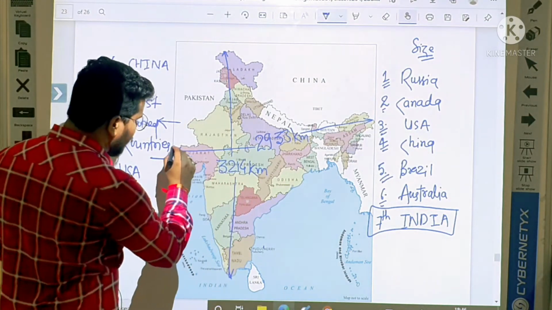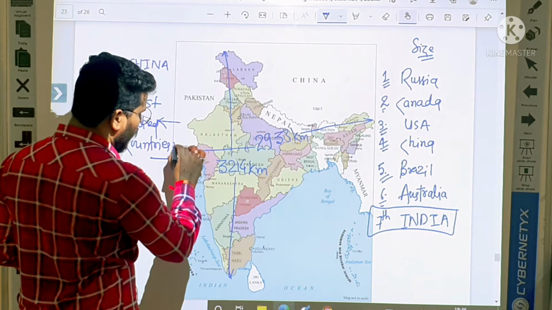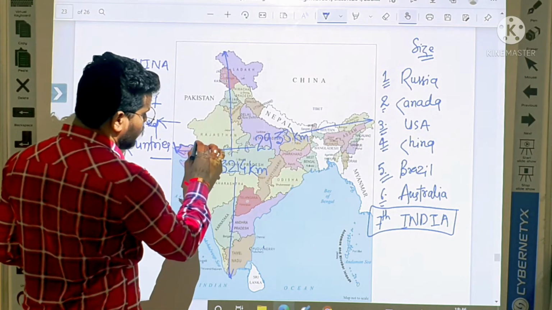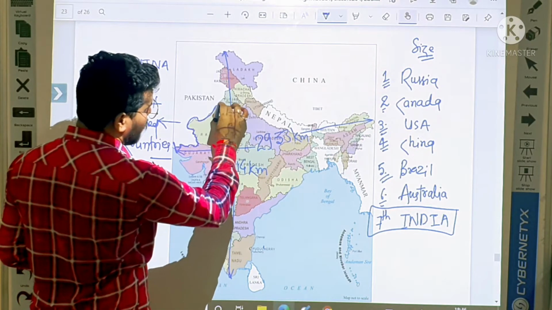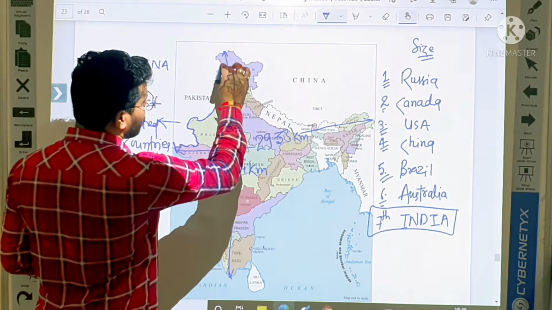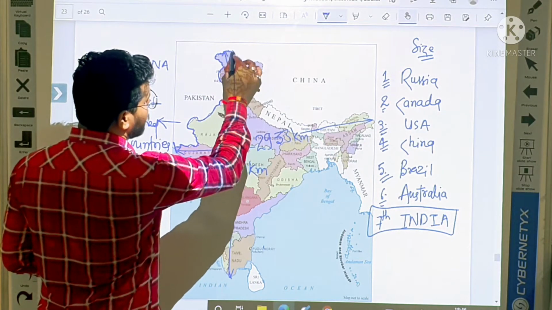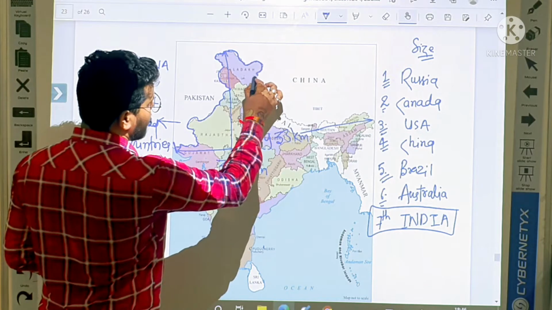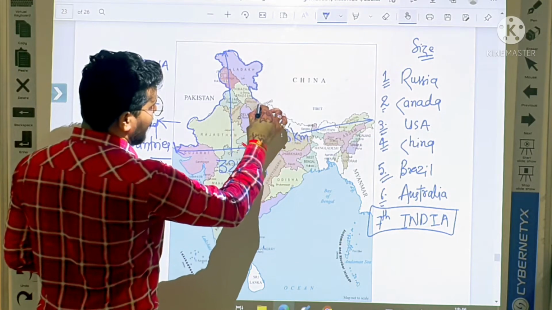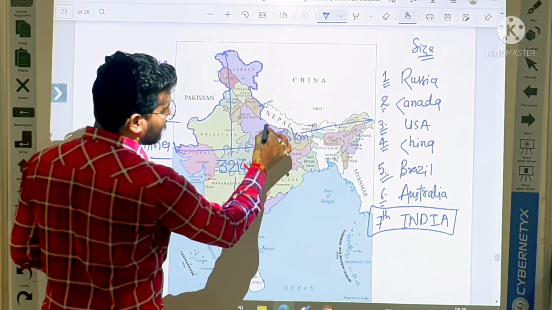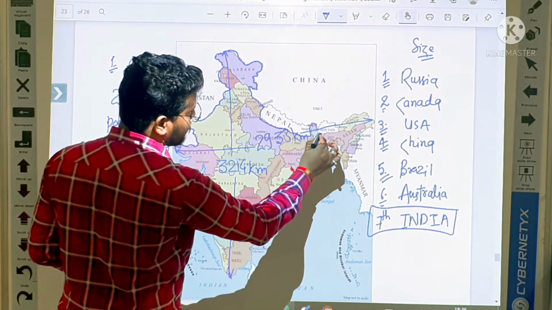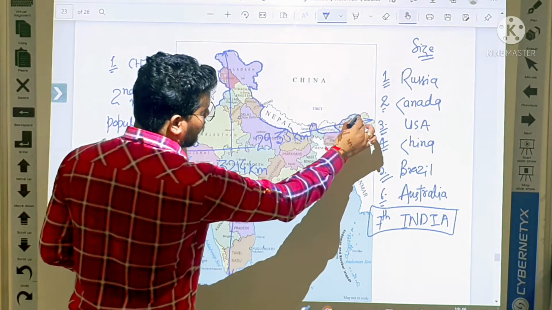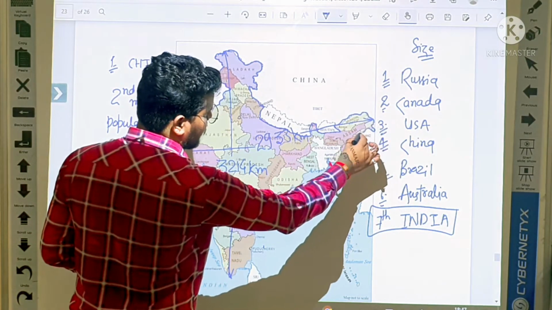See, from here, from Gujarat, this is the land boundary. This is the land boundary of India. Student, this is the land boundary of our country, India.